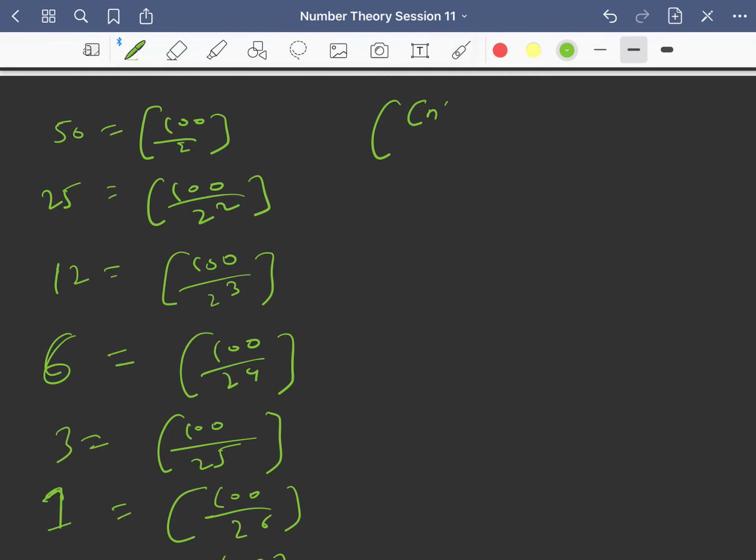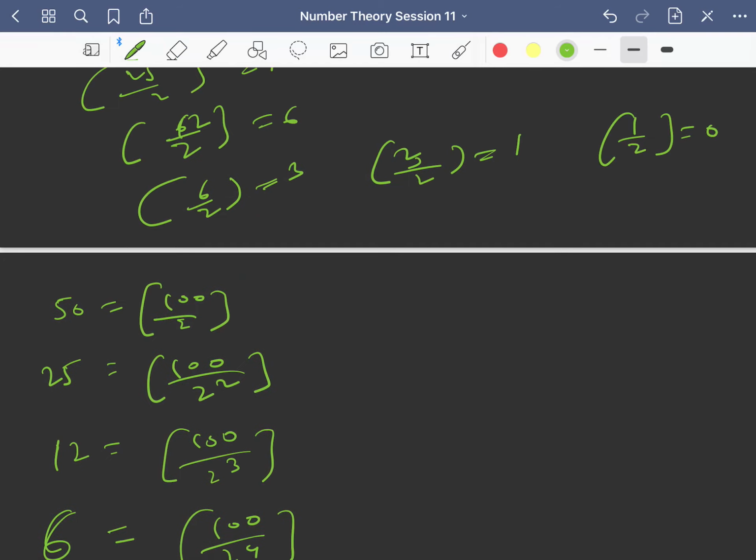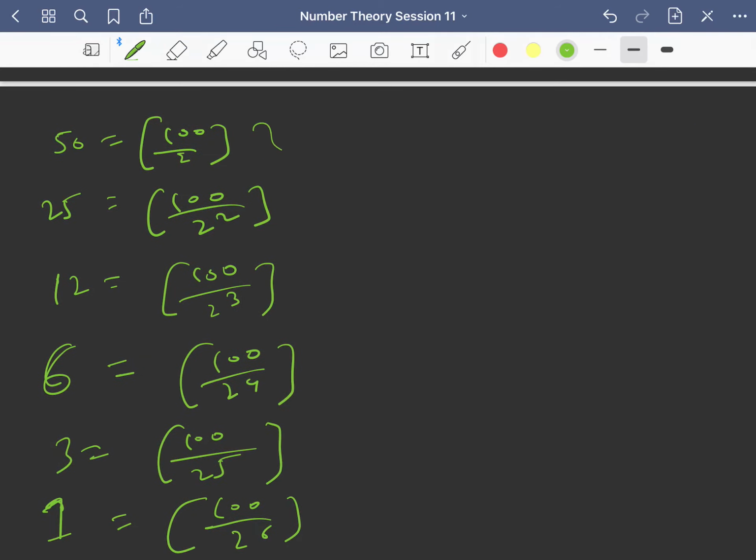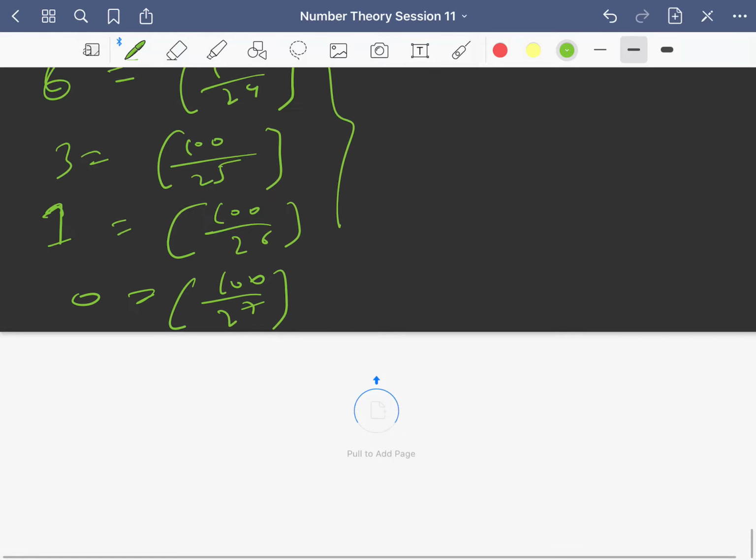So we are just using this property that greatest integer of greatest integer of n by m is nothing but greatest integer of n by m, right? So to compute this power of 2 you can just repeat this process, right?